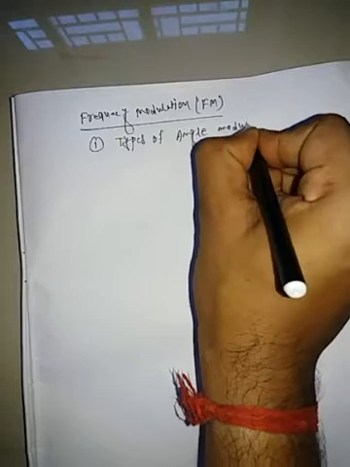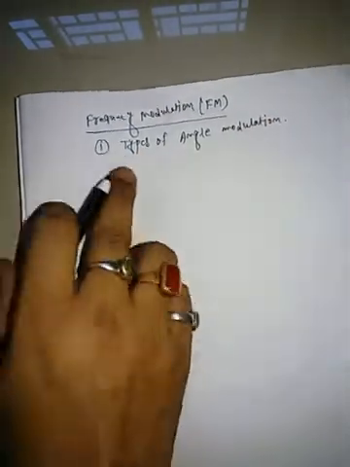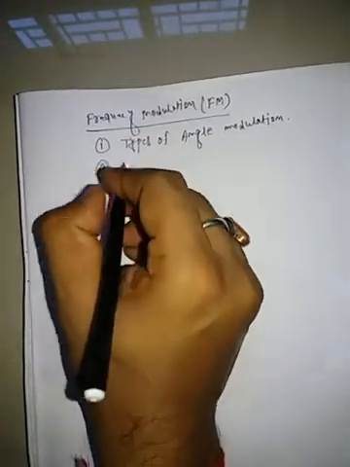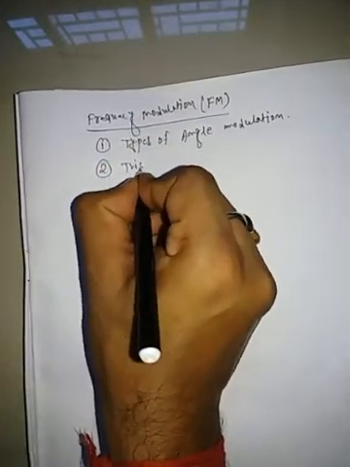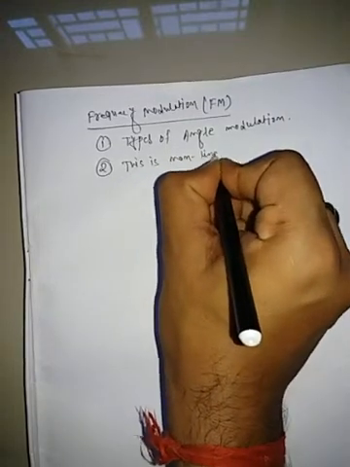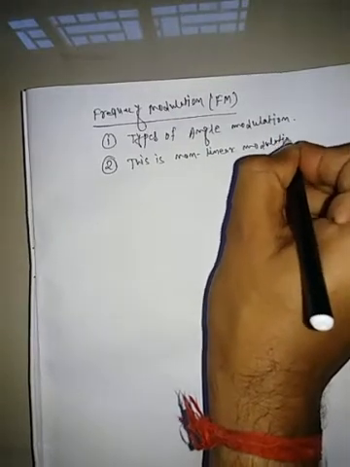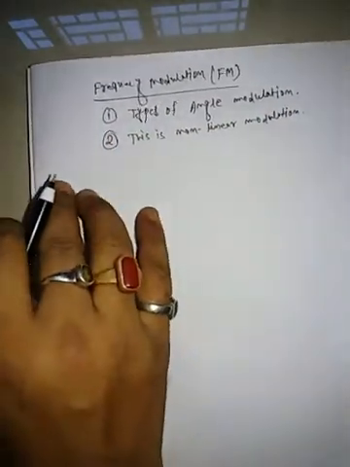We discussed angle modulation earlier. These are the types of angle modulation. The second is non-linear modulation. Why it is called non-linear, we will discuss later.